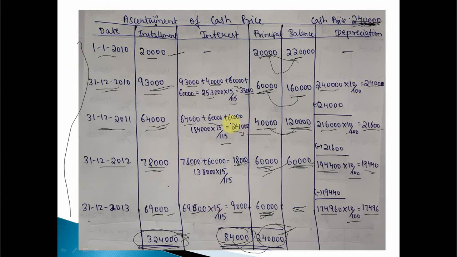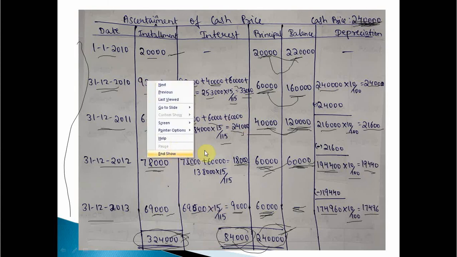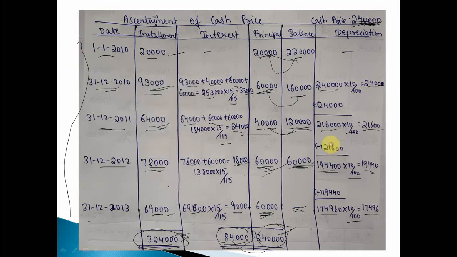Okay, so in this way I am covering the second unit, that is hire purchase system and installment system. Here you have studied the complete meaning of hire purchase system, what are the terms involved, and installment system, what are the terms involved, how many accounts are required to prepare under both systems, then what is the difference between hire purchase system and installment system, then some basic problems. That is, how to calculate cash price, meaning original price, and how to calculate the installment amount and all, based on 2 methods. Both methods are covered. Then you already studied how to calculate depreciation on different methods. Clear?